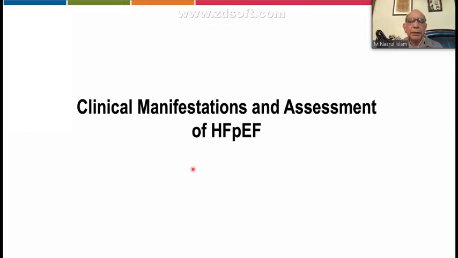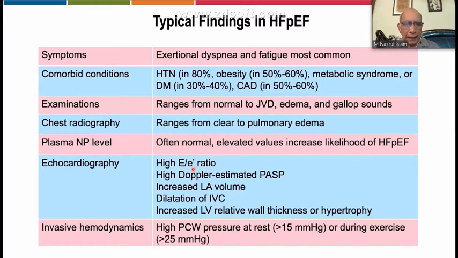So what about the clinical manifestation and assessment? Very quickly, I'm not going to detail this because I will summarize it. For example, symptoms, as I told earlier, they may have exertional dyspnea, and fatigue in most of the cases. Comorbid conditions I have already mentioned: the most common comorbidity, hypertension, is 80%, obesity is around 50%, metabolic syndrome and diabetes around 30 to 40%. Another important comorbidity is coronary artery disease, 50 to 60%. Look here, all the comorbidities are very important, and most of them can be controlled. Most of their progress can be slowed down.